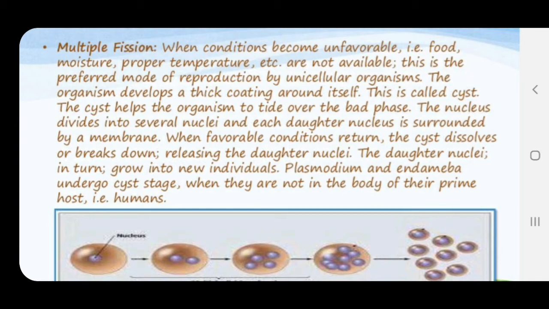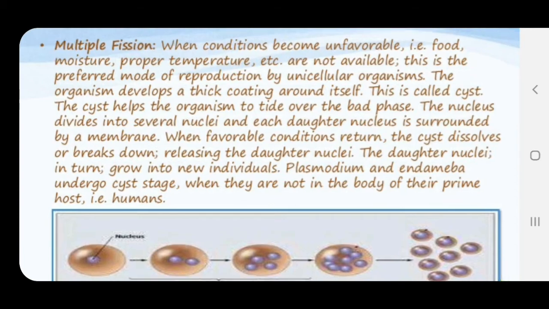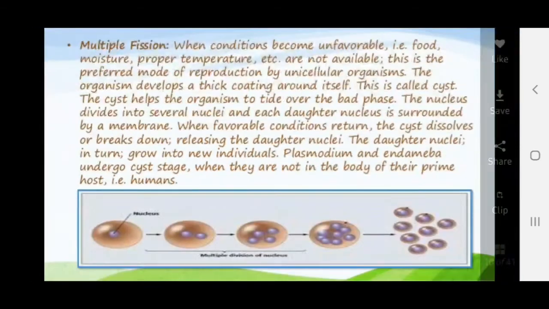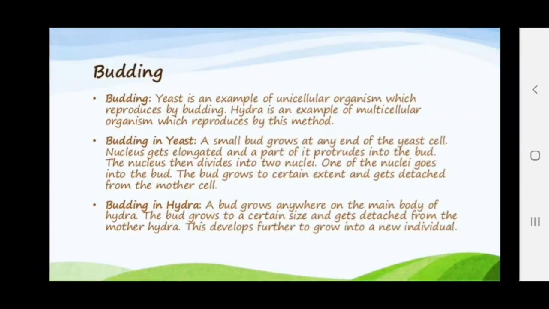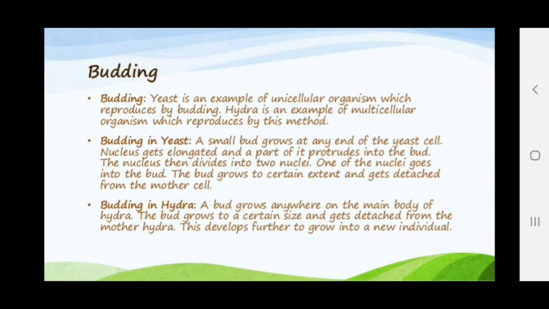Organisms like Plasmodium and amoeba undergo the cyst stage when they are not in the body of their prime host, that is the human. Means these parasitic organisms, if they do not get the host body, form the cyst, and whenever they get a favorable condition, the cyst lyses, or the cyst breaks down and releases the daughter cells. Clear? So this is the multiple fission. Clear? Now next one is the budding.